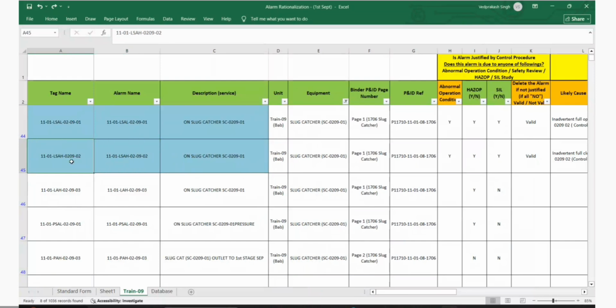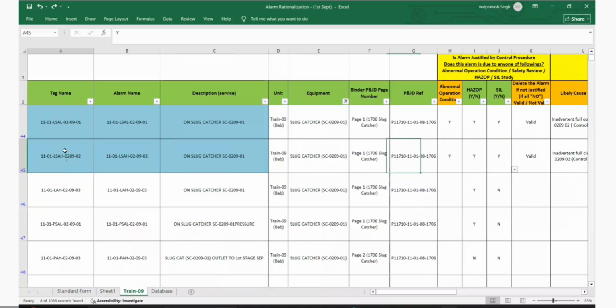I'm telling you whether it is a trip alarm or not. It is trip, right? It's a trip-related alarm. Guys, you can go to the P&ID and you can notice that there are two signals shown. We need to understand whether this LSAH alarm has been considered in SIL as an IPL.